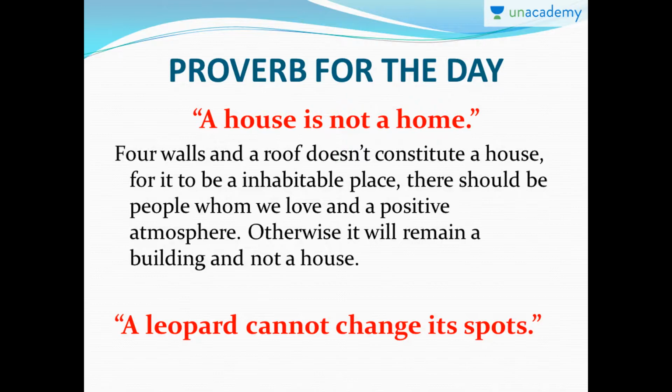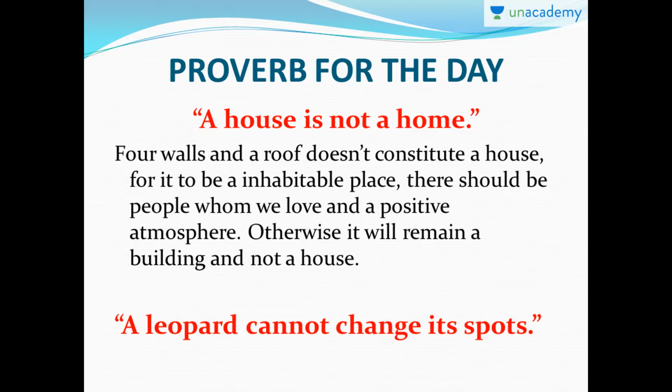Now, proverb for the day. So the proverb that I suggested in the previous lesson was, a house is not a home. So this means four walls and a roof does not constitute a house. So just walls surrounded, just to have a roof on top of the head does not mean you're going to be happy in that specific building.